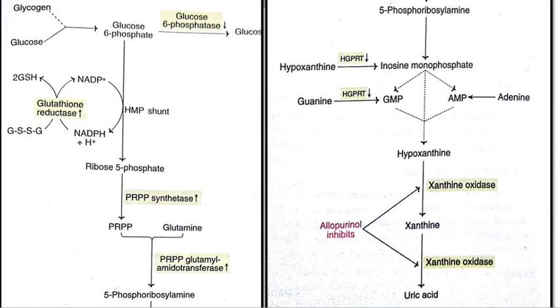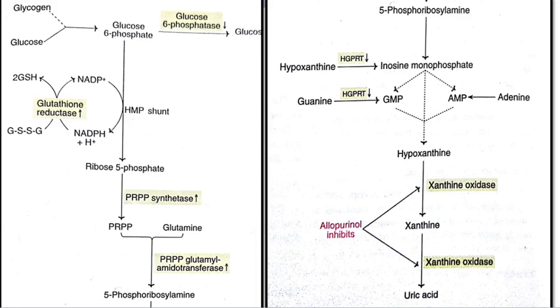Here is the pathway. It starts with glucose or glycogen in carbohydrate metabolism. Glycogen or glucose is converted into glucose 6-phosphate. This glucose 6-phosphate goes to the HMP shunt. In the HMP shunt, there is production of ribose 5-phosphate, a pentose sugar, and this pentose sugar takes part in the biosynthesis of the purine nucleotides. In purine biosynthesis, PRPP is synthesized.